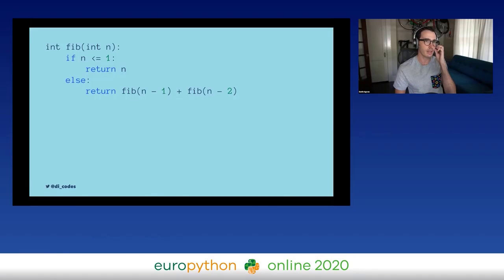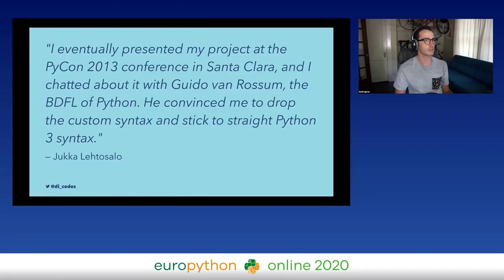And so the issue was that even with the function annotations, Python couldn't support everything that was necessary to be statically typed. And so what happened? He presented this at PyCon, and he talked to Guido afterwards. And Guido said, basically, let's drop the custom syntax, let's drop the variant on the language, and let's just do this in regular Python 3. So MyPy also included a type checker for the variant, and that is actually what we think of as MyPy today, and that since it was now modified to check Python itself.